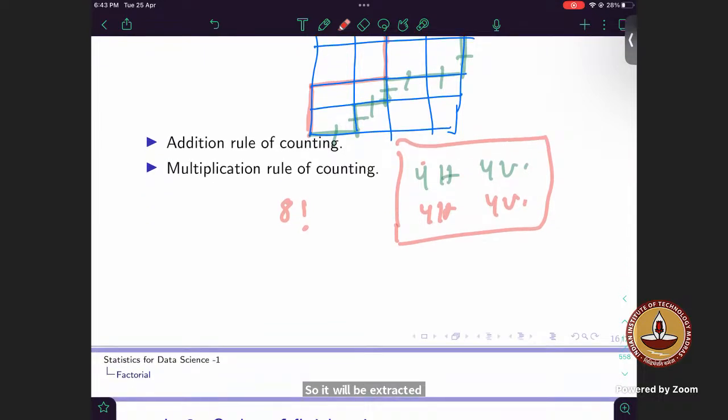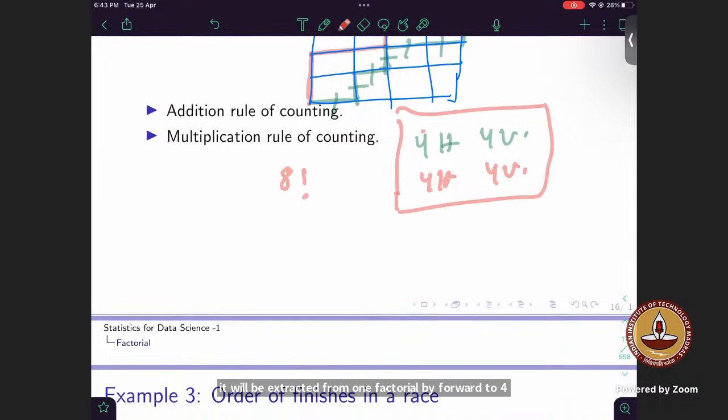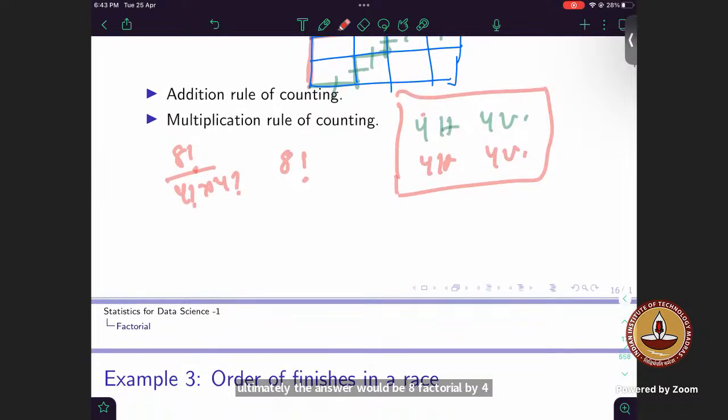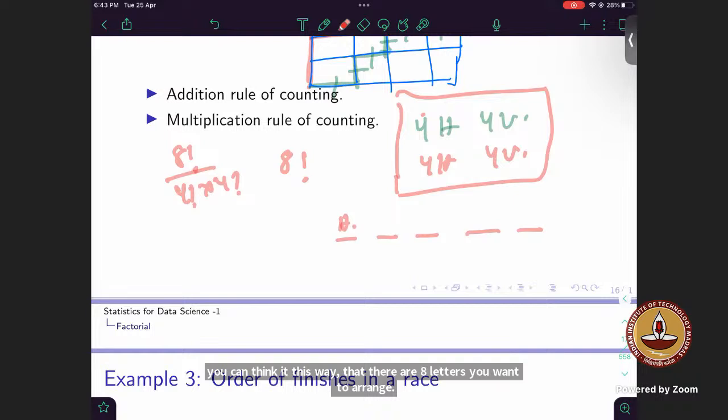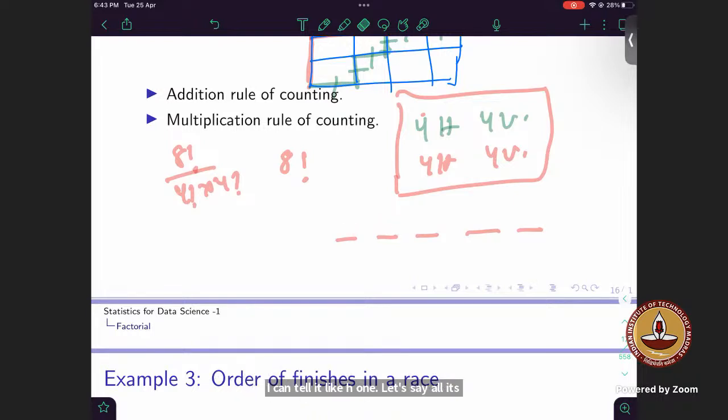Okay, we'll see. I'll just try to interpret it in a different way. Whoever said this answer, it's the correct one. So ultimately the answer would be 8 factorial by 4 factorial into 4 factorial only. Now you can think of it this way: there are 8 letters you want to arrange. All these horizontal steps I can call H1, let's say all H only. Not to confuse.